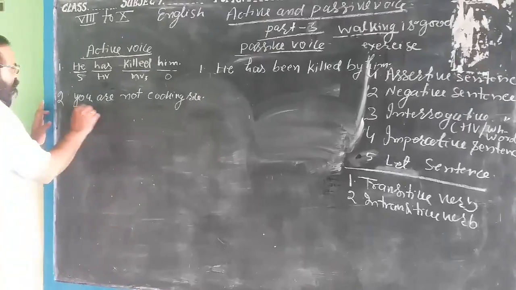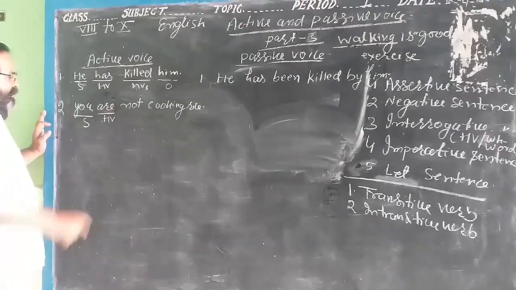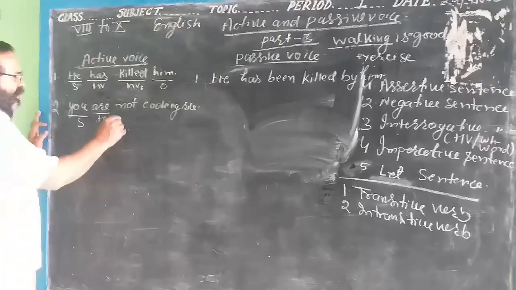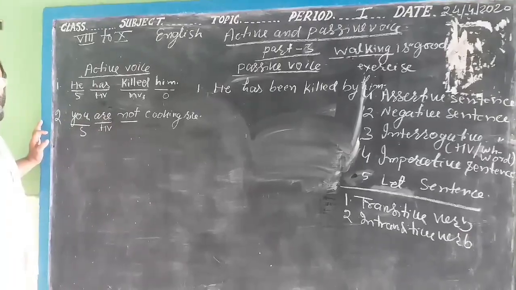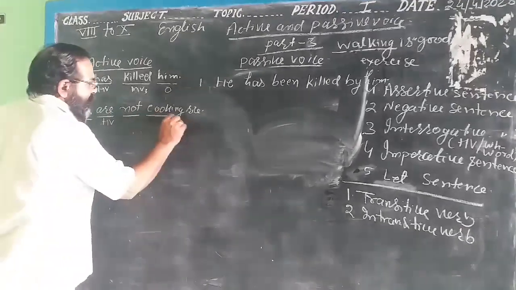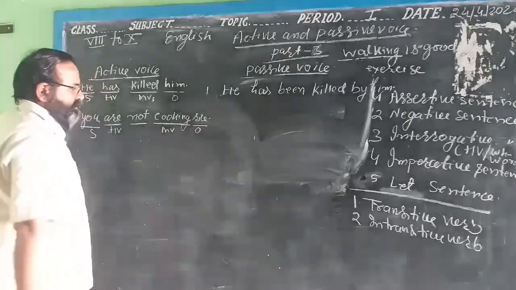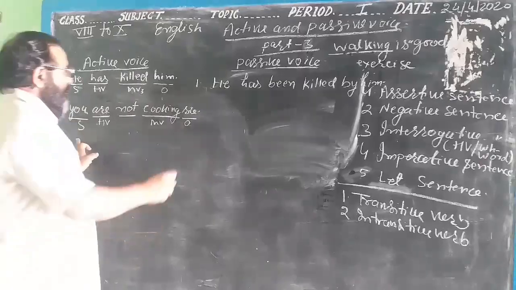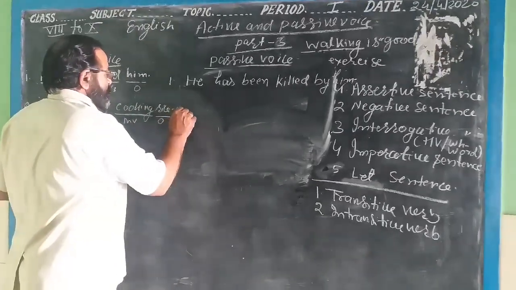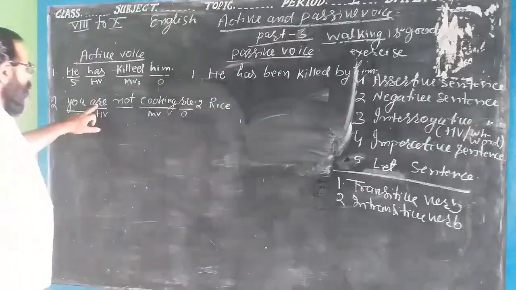Now this is the subject, this is the helping verb. It is also called the auxiliary verb, and it is "not", hence it is a negative sentence, and this is the main verb, and this is the object. Now we will take the object first as a subject, here "rice". Then we will take the helping verb.